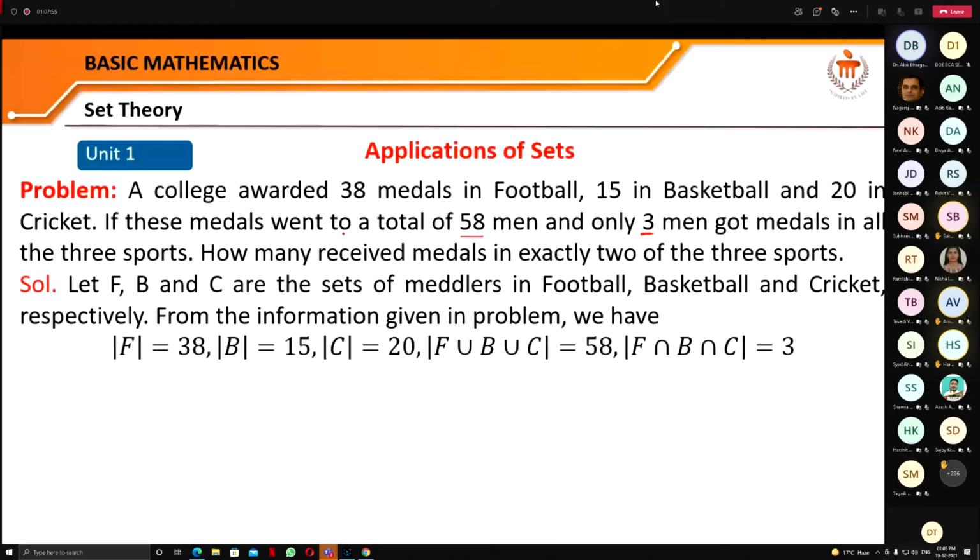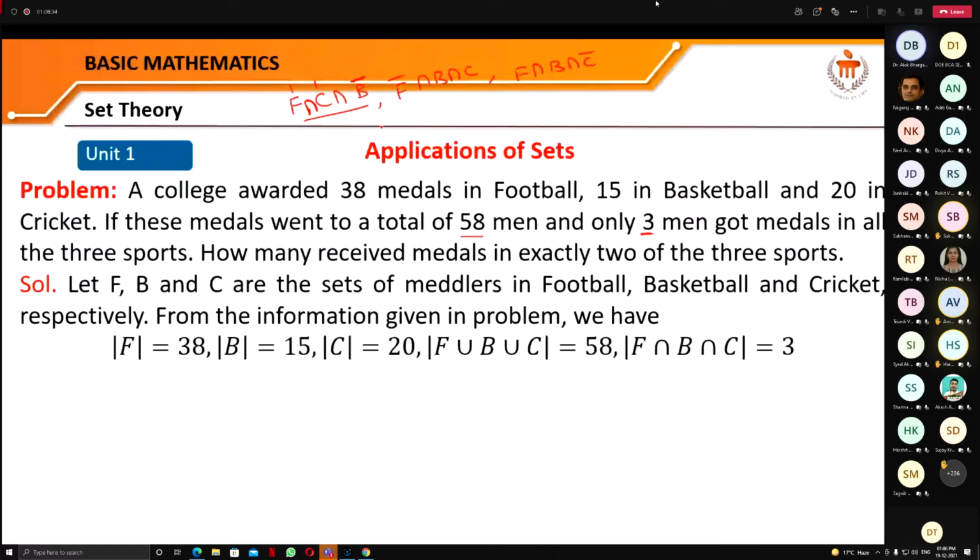Now, what is the question? How many received medals in exactly 2 of the 3 sports? It means, suppose a man gets the medal in football and in cricket, right? But not in basketball. So it means the complement of this: F is true, C is true, but B is not true. So we'll have to find this. Similarly, we have to find this, and we have to find this.